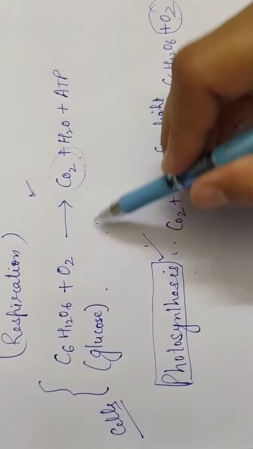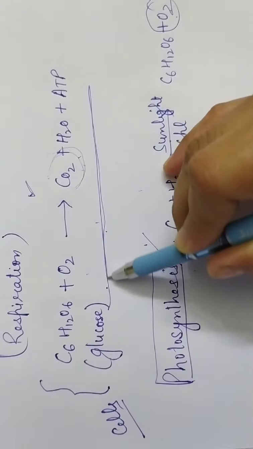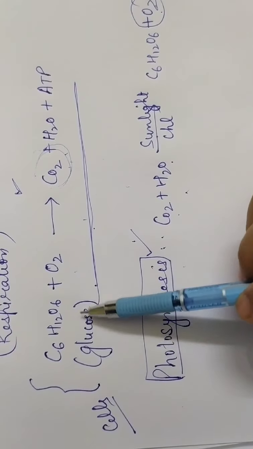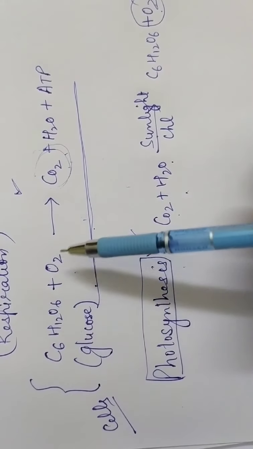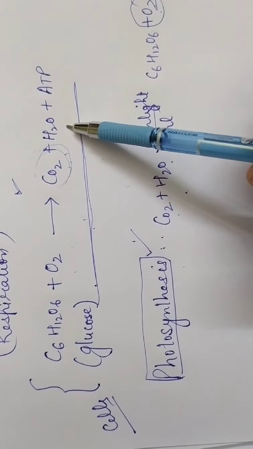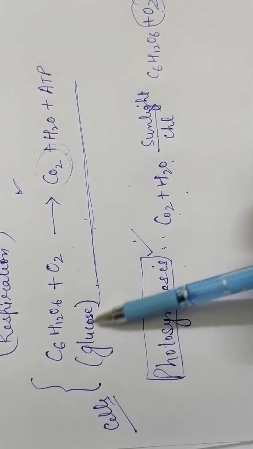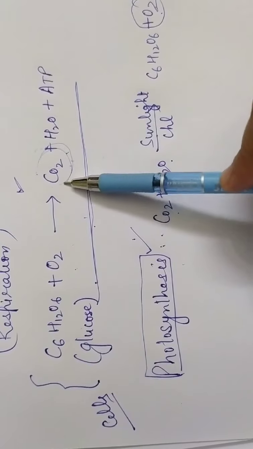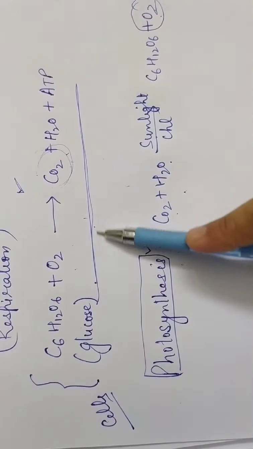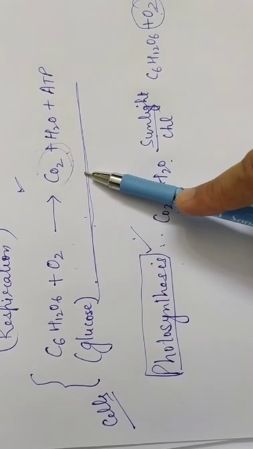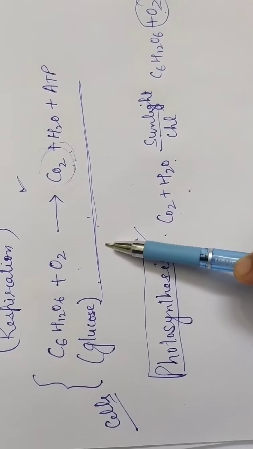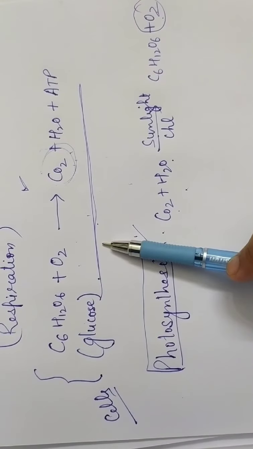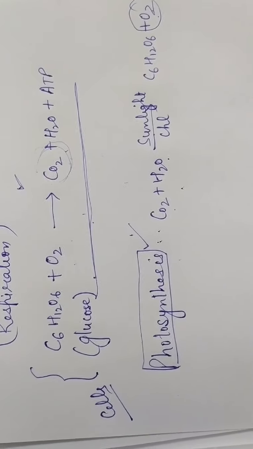Now we are particularly talking about respiration in this chapter. So now you all know that respiration is the breakdown of the food, that is glucose, with oxygen to produce carbon dioxide, water and ATP. Many times we have studied this equation, but children, now you will study that this process is not so simple as represented in a single step. This is only the outline. Actually this process of respiration is a very complex process and it takes place in phases.